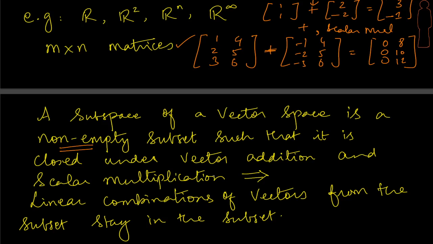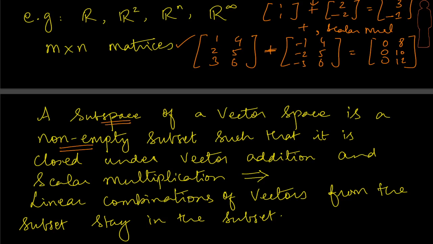We now need not talk about all the 8 properties. Why don't we need to talk about the 8 properties? Because vector addition and scalar multiplication are obviously well defined for the vector space, so those 8 properties will definitely hold. So what is the extra criteria for a subspace? A subspace is a non-empty subset such that it is closed under vector addition and scalar multiplication. Which means if I pick any 2 elements from this subset and do a vector addition, it again belongs to the subset. If I pick any vector from this subset and do a scalar multiplication with any real constant, it will again go back to this subset. And such a non-empty subset, I call a subspace of a given vector space.